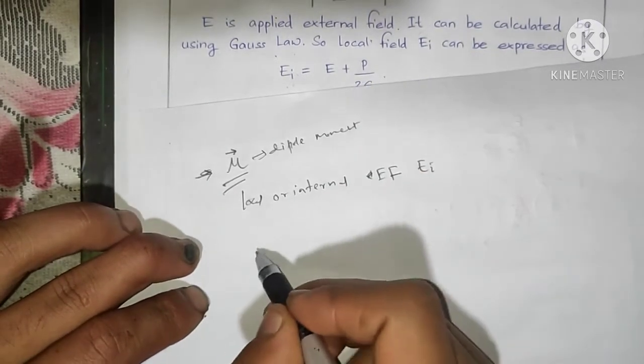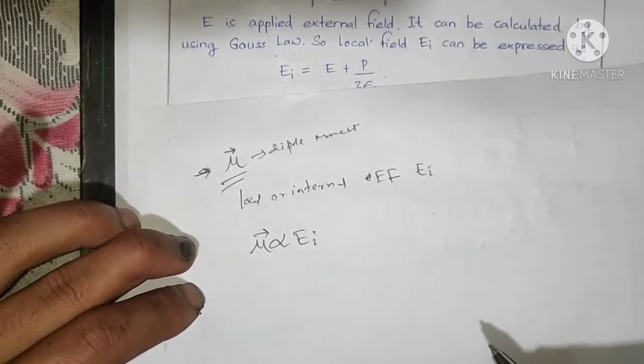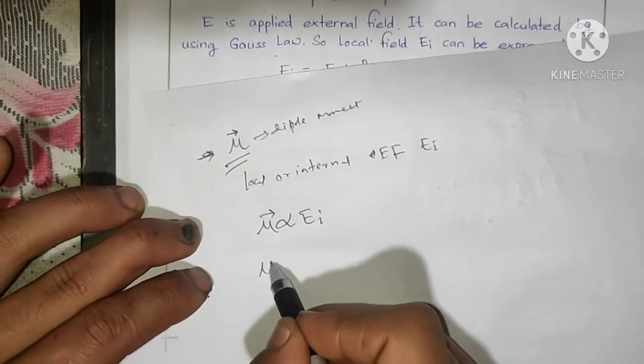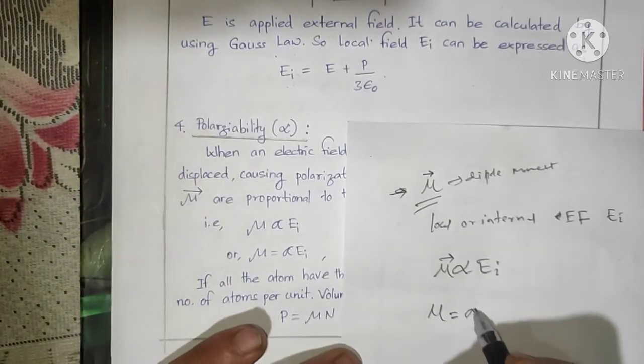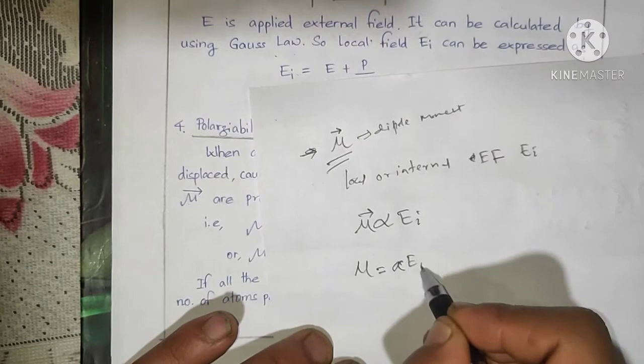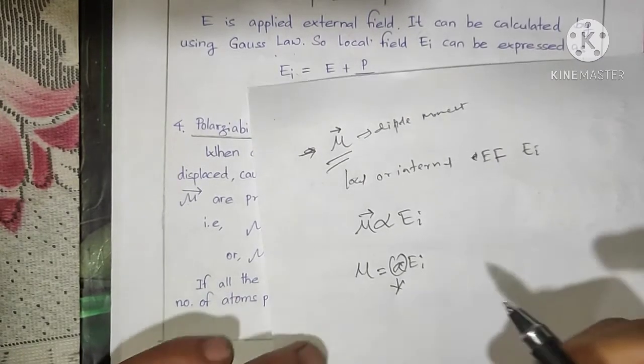So it is directly proportional to EI, and we can write mu equals alpha EI. Alpha is a proportionality constant, right?